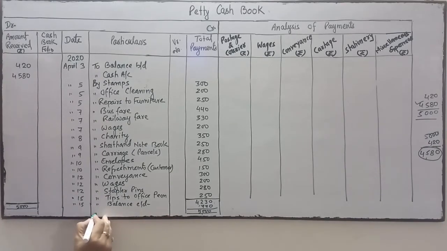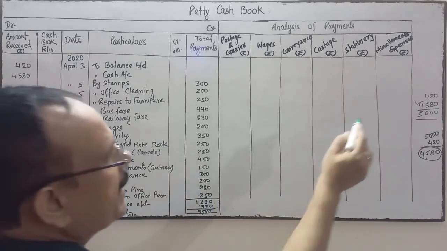So we'll write this side by balance brought down, 770, and again we'll take the money from the head cashier to the cash account, so that our imprest money will be again 5000.